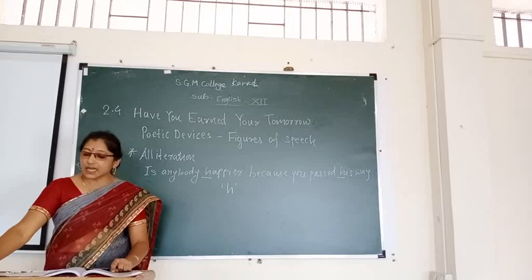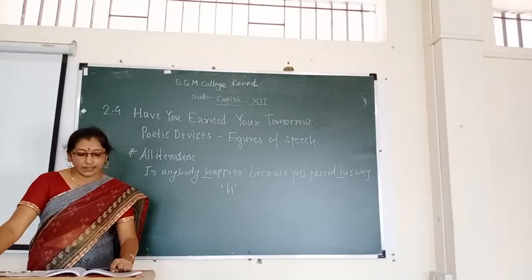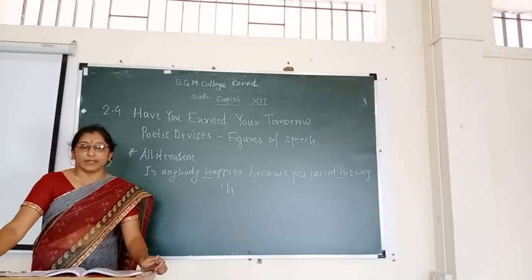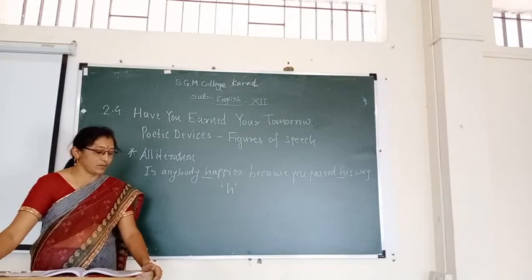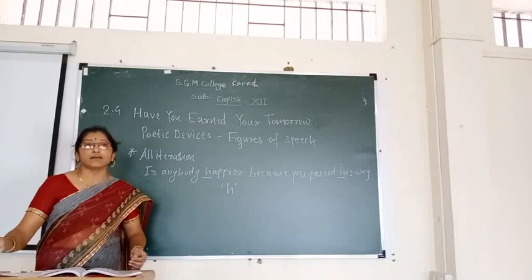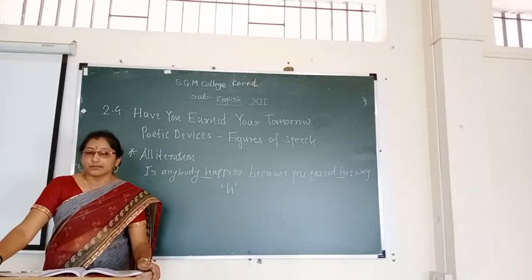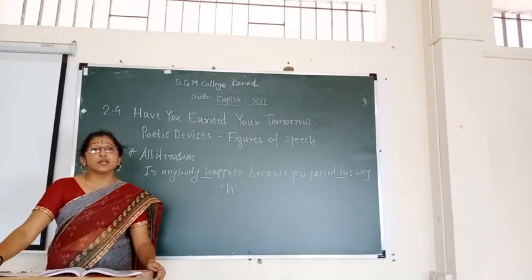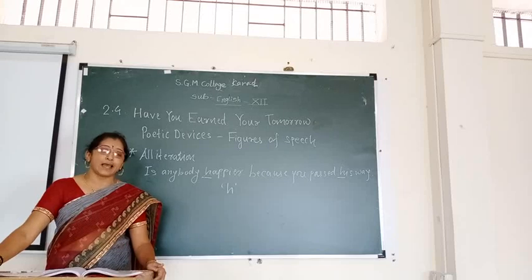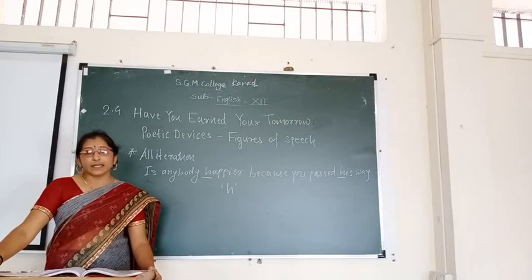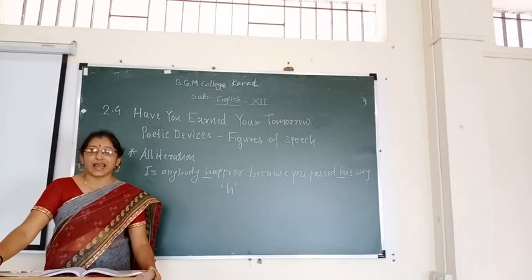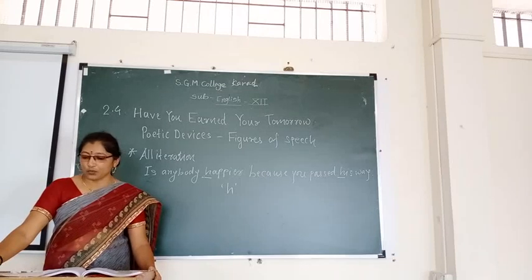In the third stanza's first line, the letter T is repeated. So there is alliteration. Throughout the poem, in the third and fourth stanzas, there are some more examples of alliteration. Students, you identify the examples of alliteration and write them down in your notebook.